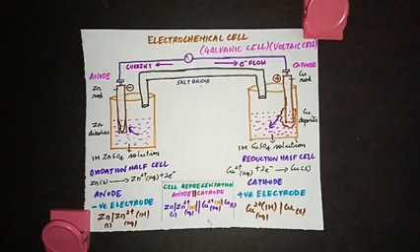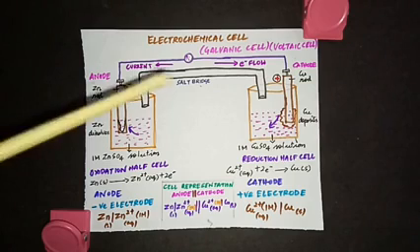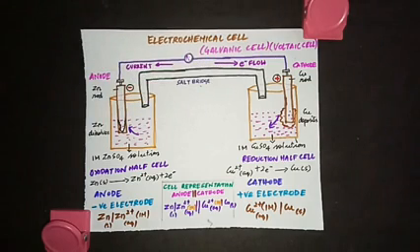Now let's see how to construct an electrochemical cell. This electrochemical cell was first prepared by two scientists, Galvani and Volta. That's why this cell is also called a galvanic cell or voltaic cell. As I told you, in an electrochemical cell, chemical energy is going to be converted into electrical energy, because this redox reaction is spontaneous in nature.